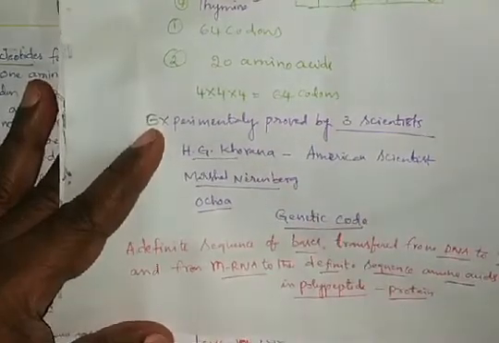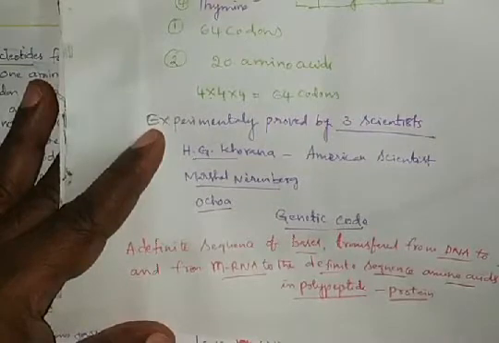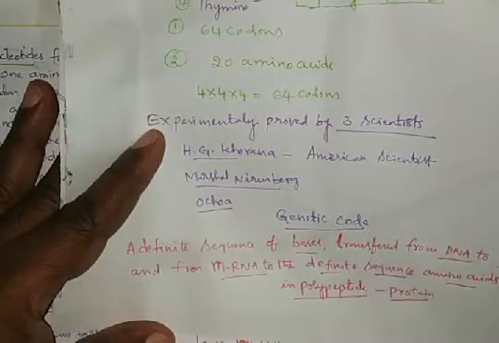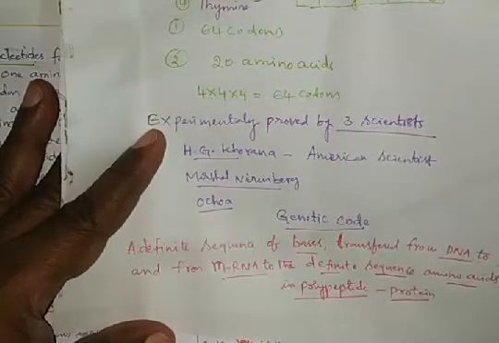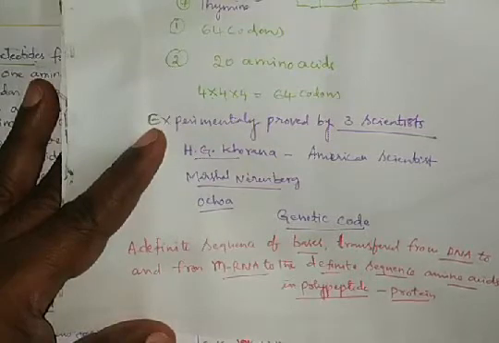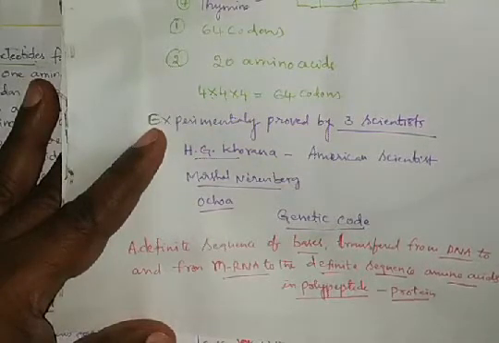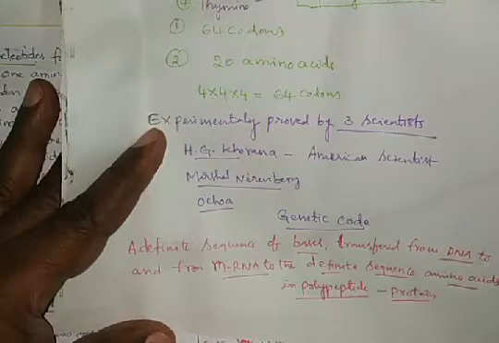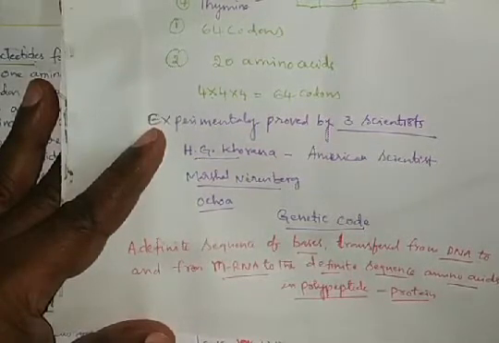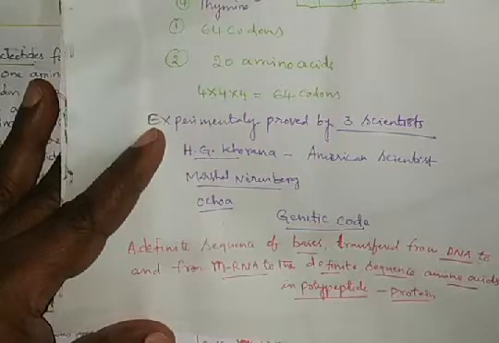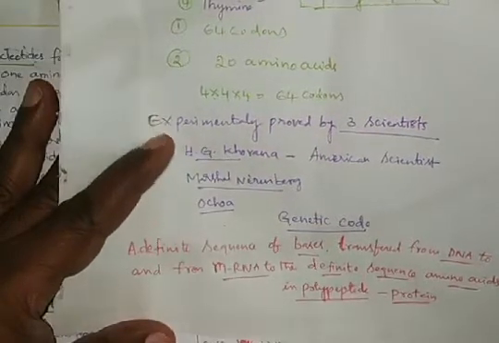First, H.G. Khorana used artificial mRNA molecules with different combinations of the nitrogen bases, and finally identified the nitrogen bases which help in the formation of the genetic code.